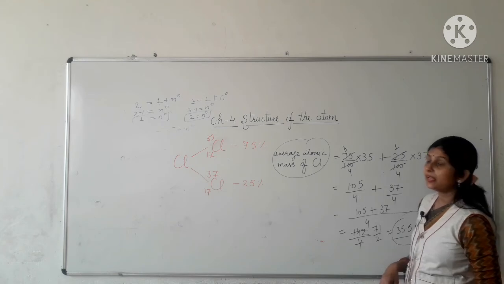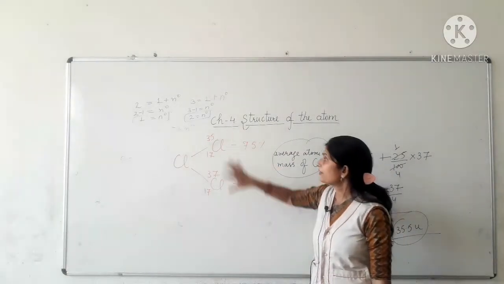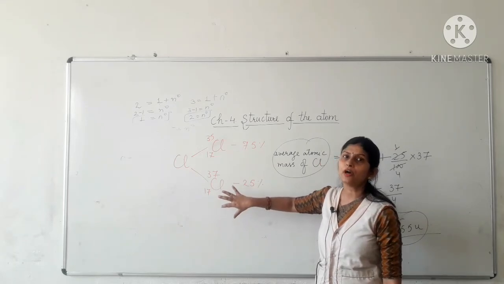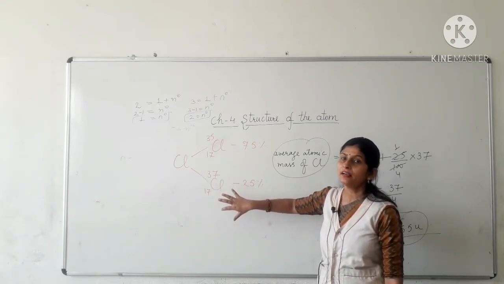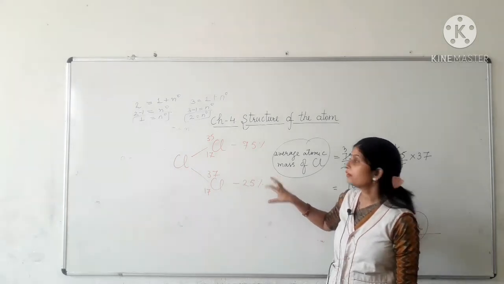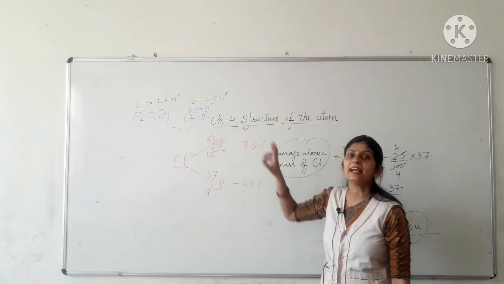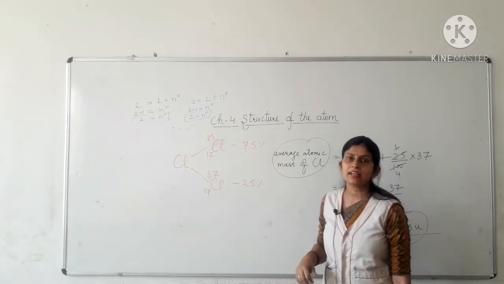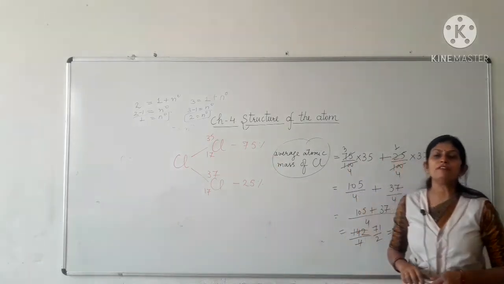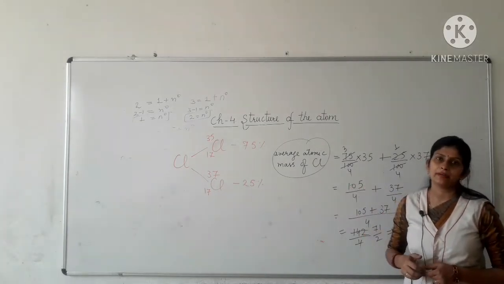So in this way we can calculate the average of both the atomic masses. We will see in what percentages they are found, calculate that particular percentage of that atomic mass and then add. We will get the average atomic mass of that atom, like chlorine atom or element.